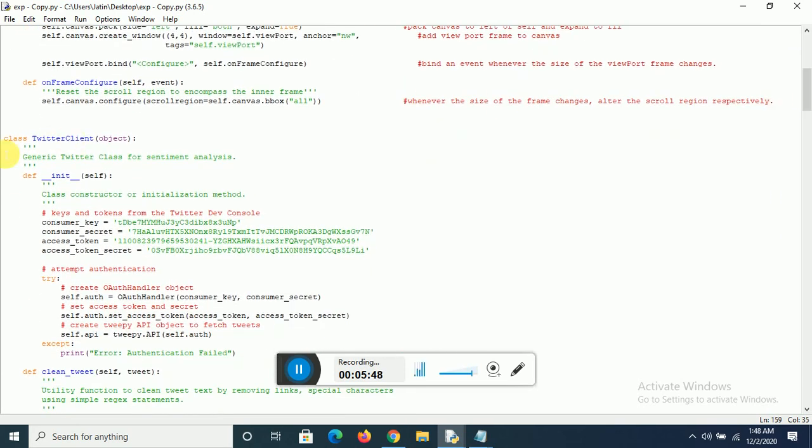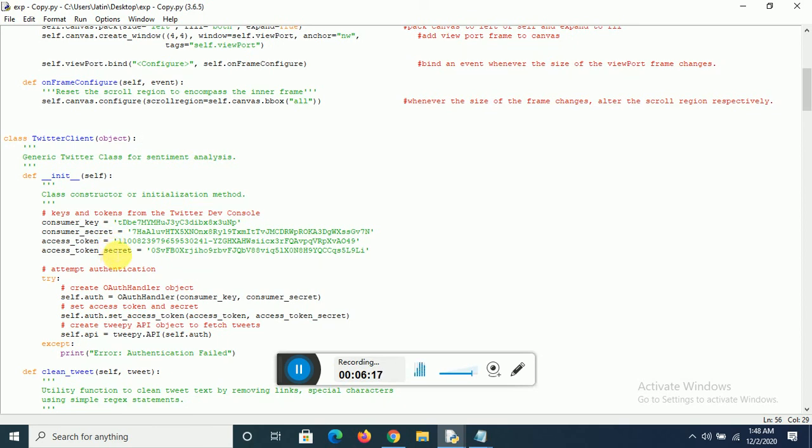So class Twitter client, this is the class that we will use to access the Twitter API. This is the generic class for sentiment analysis. Now, as you can see, we initialize 4 key parameters, which is consumer key, consumer secret, access token, and access token secret.